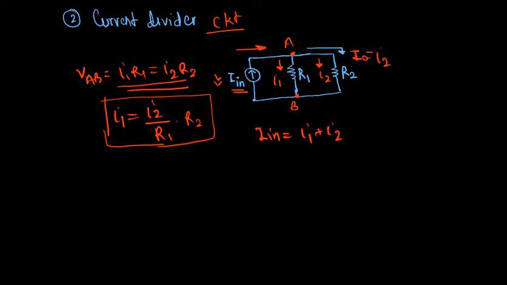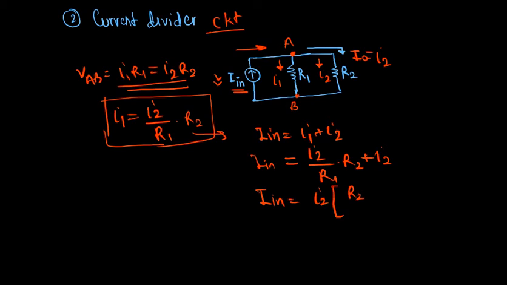If you place this value of I1 in this equation, you get I2 divided by R1 into R2 plus I2, equal to I in. Solving further, I in equals I2 taking common, R2 divided by R1 plus 1. Clear? From here, I in equals I2 into R1 plus R2 divided by R1.